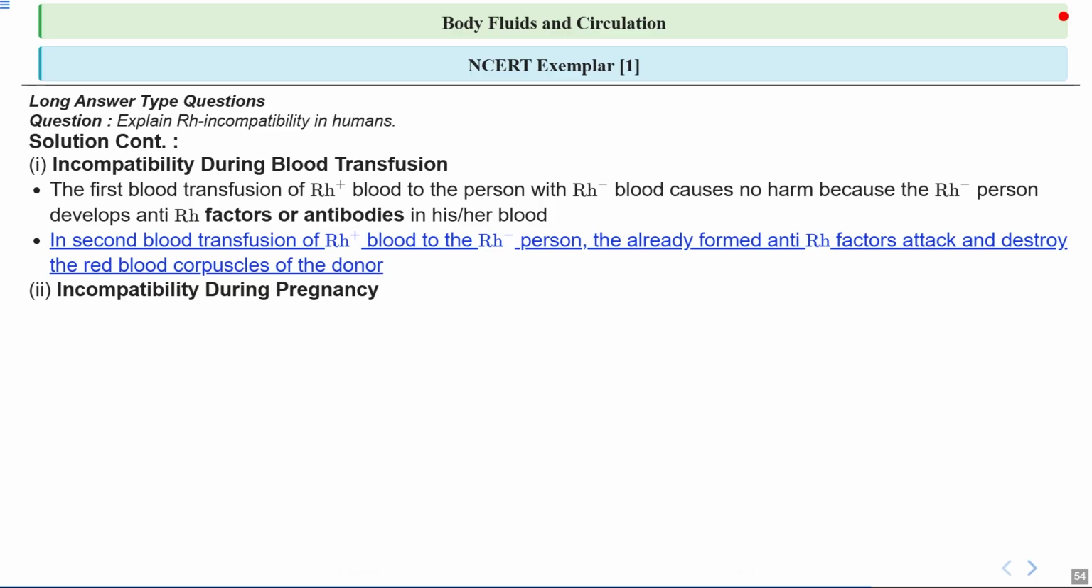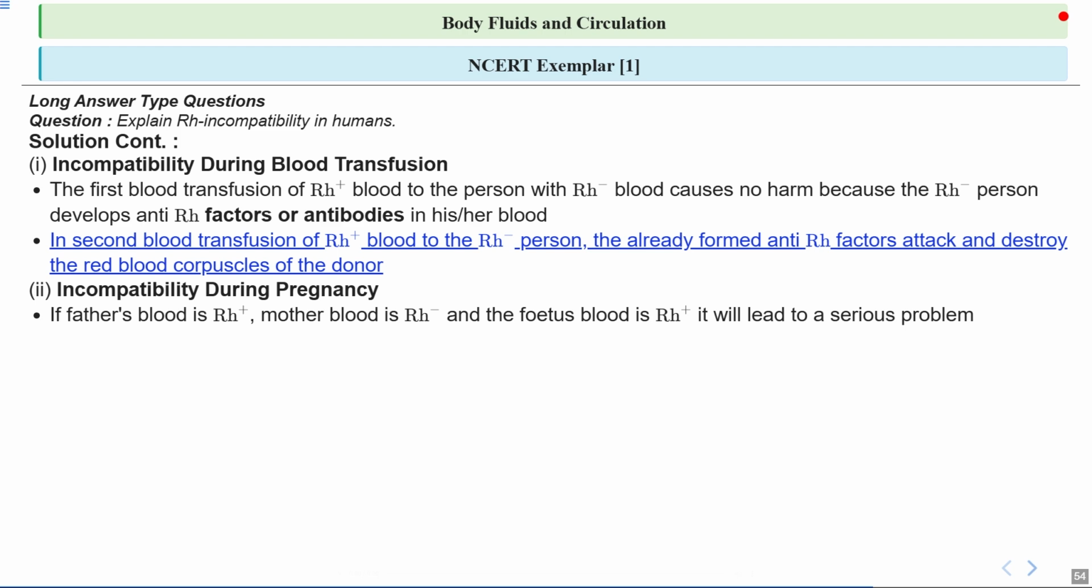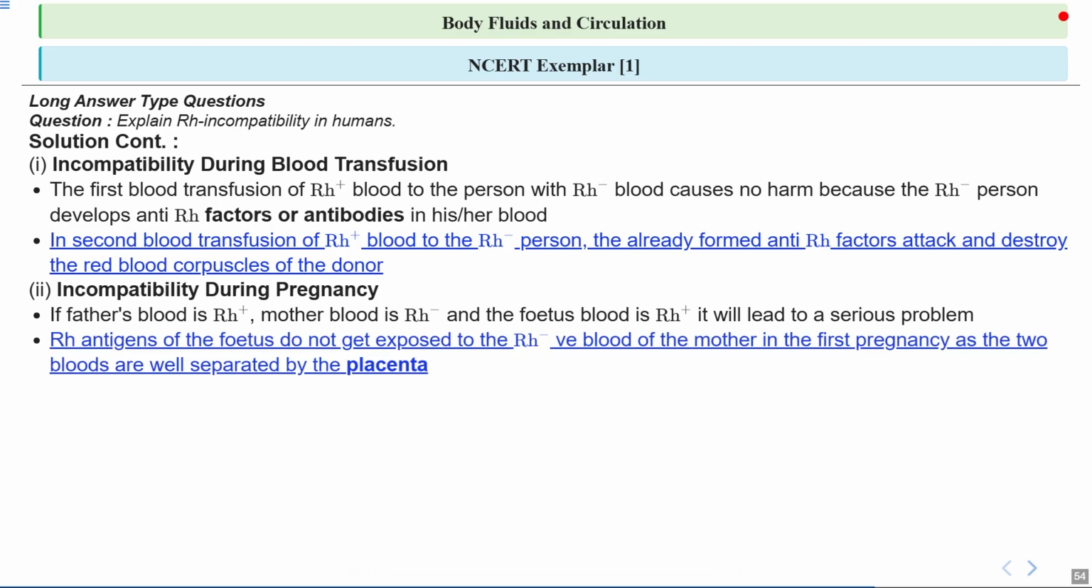Talking about incompatibility during pregnancy, if the father's blood is Rh positive and the mother's blood is Rh negative, and the fetus inherits the Rh positive type, this sets up a potential conflict. The mother's body may see the fetus's Rh positive RBCs as foreign, which can be risky for the baby, especially in later pregnancies. However, during the first pregnancy, the Rh antigens from the fetus usually don't mix with the mother's blood, because the placenta acts like a barrier. It's like a wall that keeps the two blood supplies separate, so the mother's immune system doesn't get exposed to the Rh marker right away.